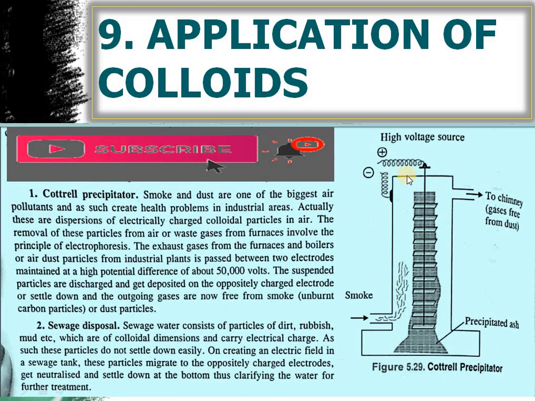We have a chamber with electrodes, one acting as an anode and the other as a cathode. When the charged colloidal particles, the smoke, pass inside, the oppositely charged particles adsorb on the opposite electrode. For example, if colloidal particles are negative, they adsorb on the positive rod, and when they are positive, they are trapped on the negative one. After the adsorption of these particles, the fresh air goes out from this side to the atmosphere, which prevents pollution.